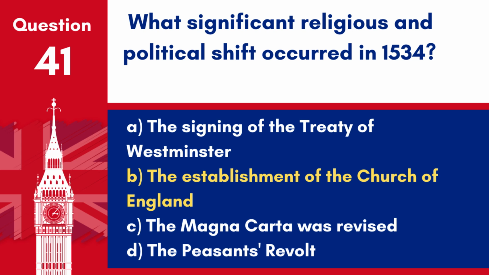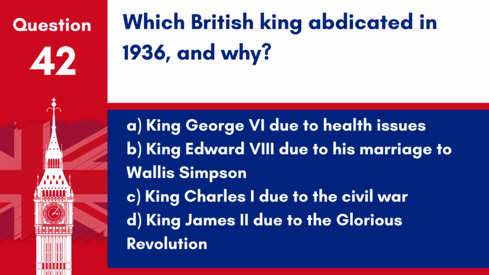the Catholic Church. Question 42. Which British king abdicated in 1936 and why? A. King George VI due to health issues. B. King Edward VIII due to his marriage to Wallis Simpson. C. King Charles I due to the Civil War. D. King James II due to the Glorious Revolution.